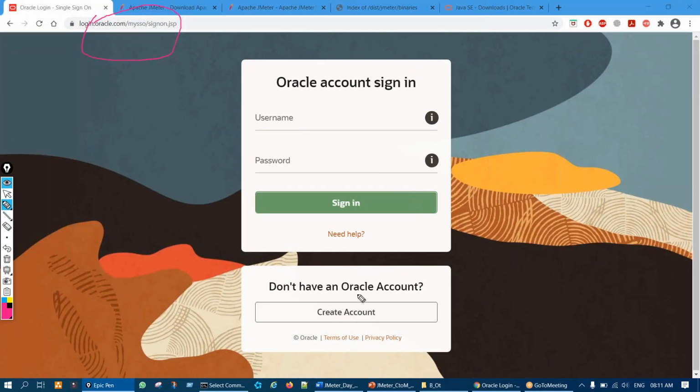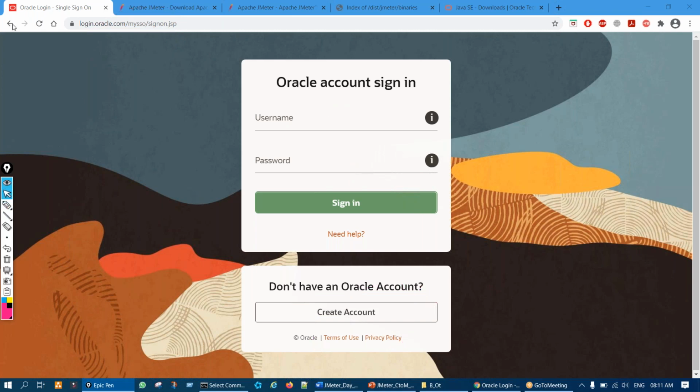Yeah, so we have to create a simple login with Oracle. It's free to download. It's a simple sign up, like on every website. You can create an account right here, and then using the same credentials, you have to log in, and you can download.